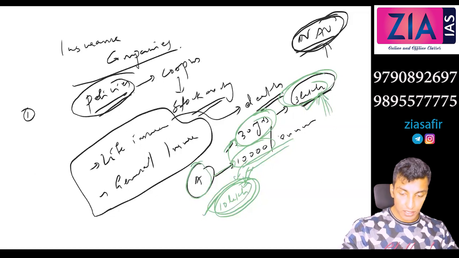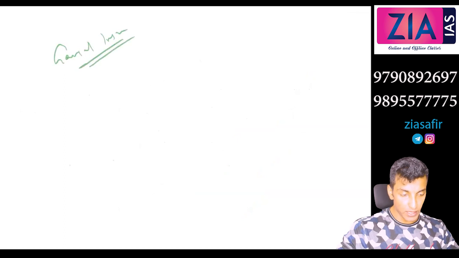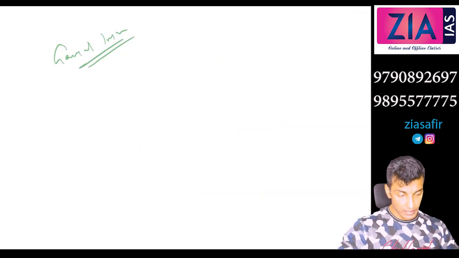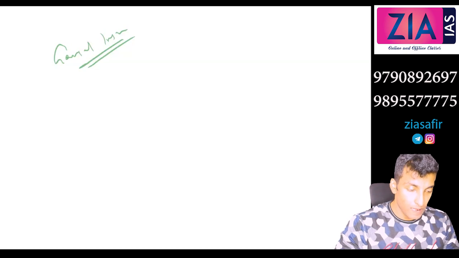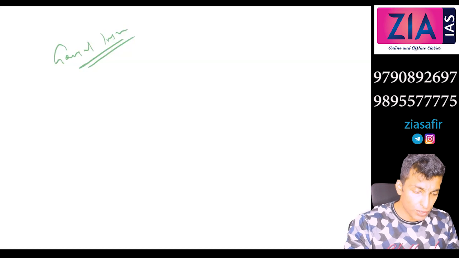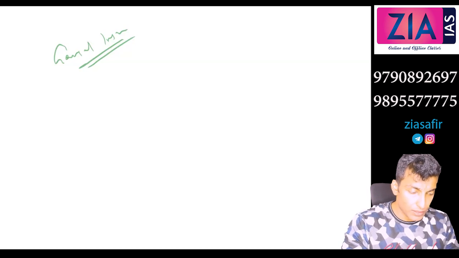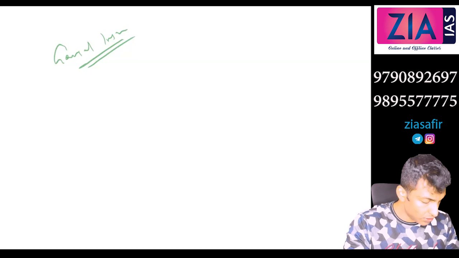Now general insurance. If you see general insurance, you can write there: loss of property, car, house, personal health, etc. So health insurance also comes under general insurance, the medical insurance. So what is the difference between these two, life insurance and general insurance?